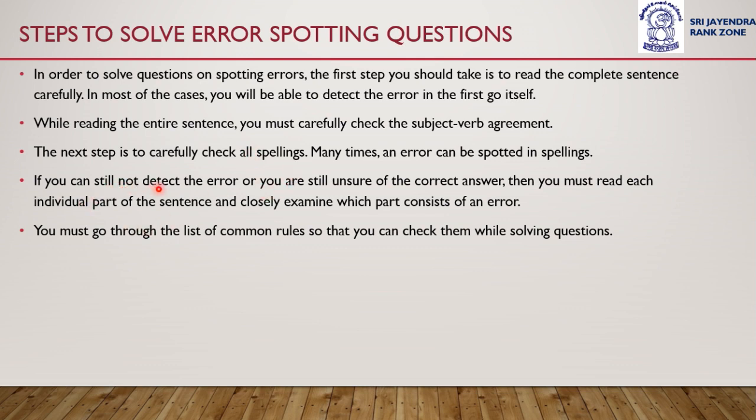If you can still not detect the error or you are still unsure of the correct answer, then you must read each individual part of the sentence and closely examine which part consists of an error. So, if after reading the complete sentence multiple times you are still not able to identify the correct answer, then you must read each part of the sentence individually and closely examine which part consists of an error.